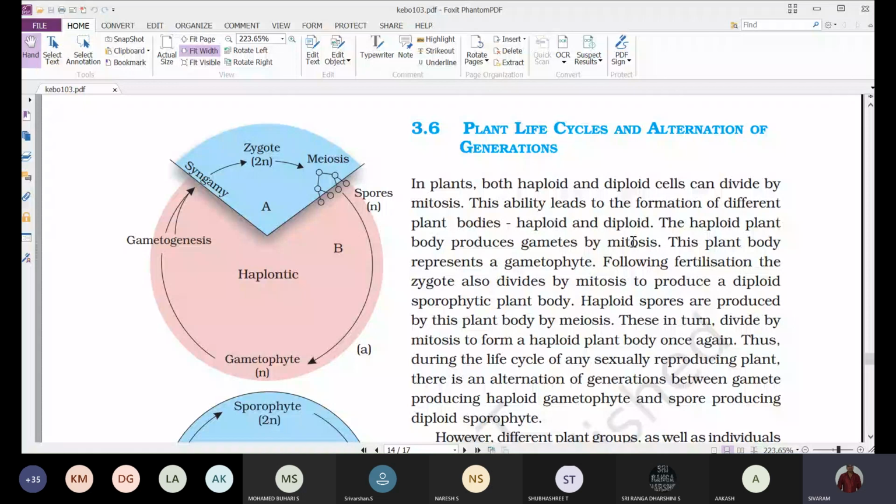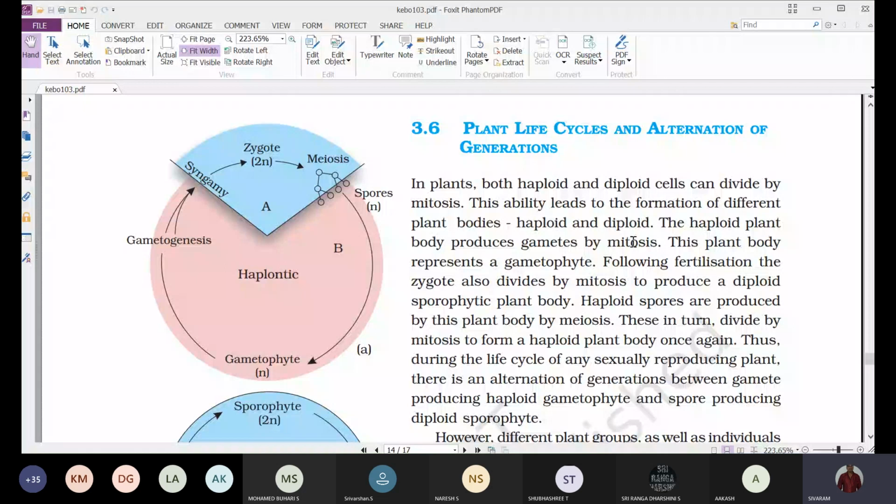What is the gametophyte stage represented by, and what is the sporophyte stage represented by in all these groups of plants? That is all we'll discuss under this topic, plant life cycles and alternation of generations.